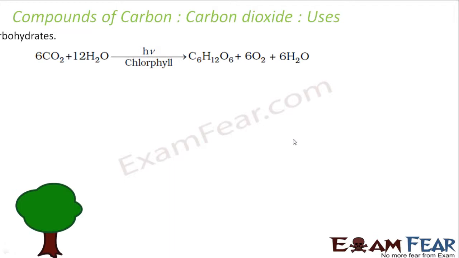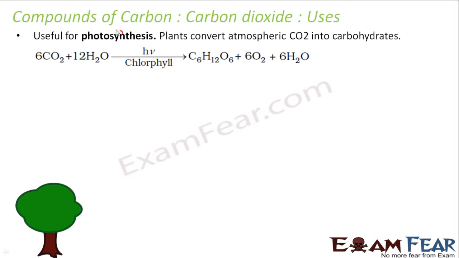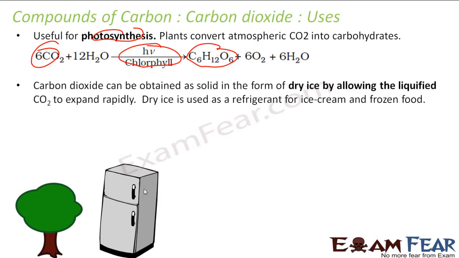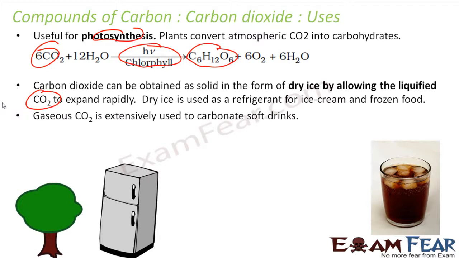Let's talk about the uses of carbon dioxide. The first is, it is used in photosynthesis by plants, and the plant uses this to prepare its food. This is carbon dioxide, this is chlorophyll. In the presence of sunlight, the plant prepares food. It is used as dry ice in the refrigerator. In the refrigerator, we have something called dry ice, which is a critical component for refrigeration, and there we use carbon dioxide.